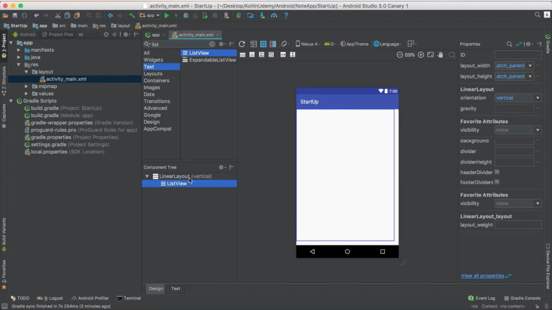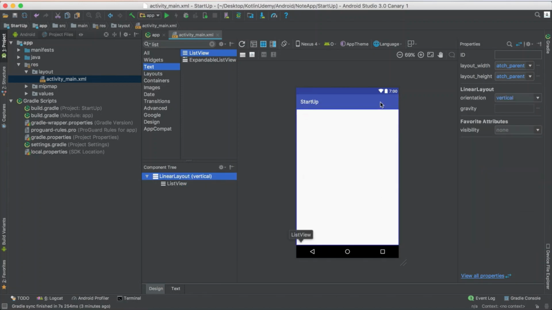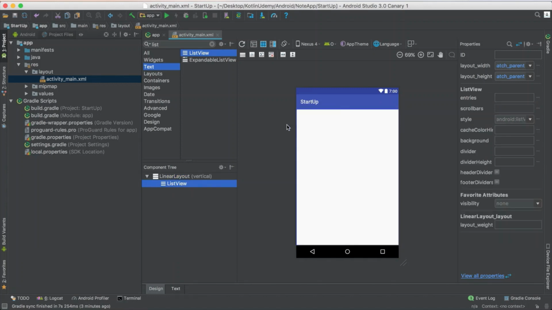Now if you select this one, it is match parent. So make sure it's match parent. And also if you select this one, change it to match parent. Why? You need your list view to appear complete in the complete screen. If this one is match parent, that means it matches the font size, then you add the list view and make it match parent, so it matches this one's size. So this one equals font and this one equals this one. That means the list view will be equal to the size of the font, which is really interesting.